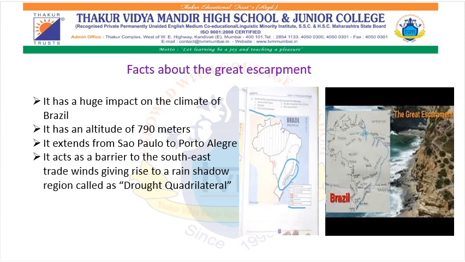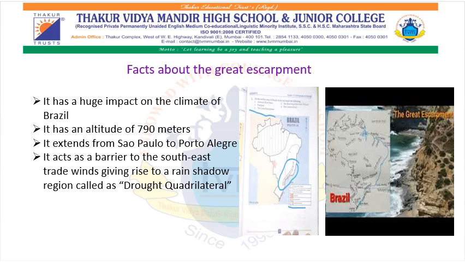Let us see the next important physical division of Brazil, that is the Great Escarpment. When we look at the map over here, we are able to see the Great Escarpment in the southeastern part of Brazil. This region occupies a very small area, but the nature of its slope and the effect which it has on the climate make it a separate physiographical division. The height of this escarpment is only 790 meters and the height goes on decreasing gradually.